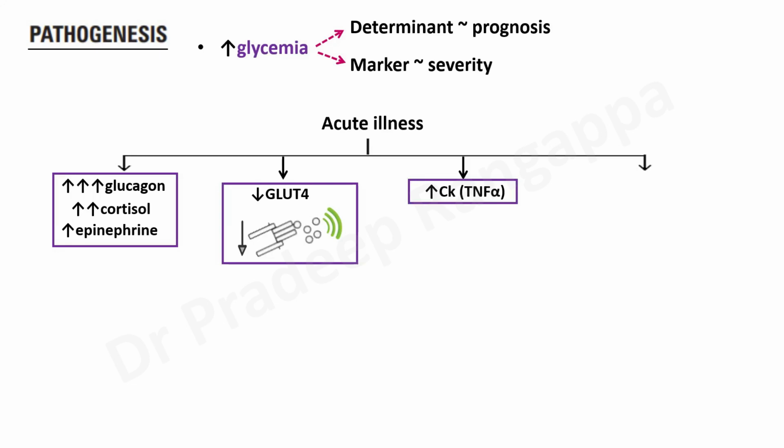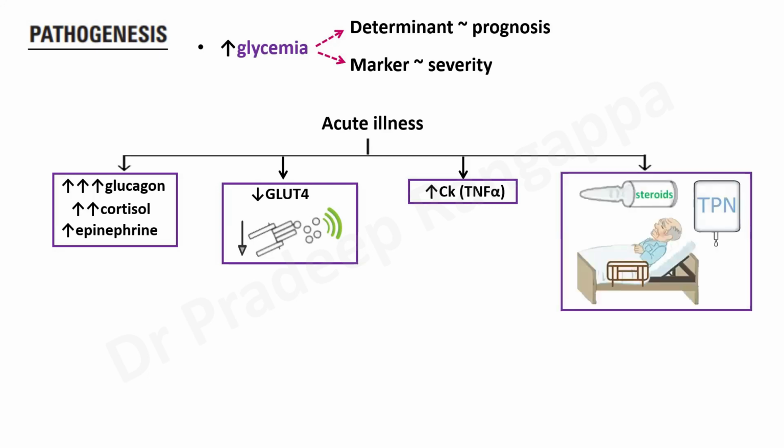And there is an increase in the inflammatory markers. We understand in acute illness the cytokines and tumor necrosis factor alpha increase. And acutely ill patients very often may be getting steroids, they may be on TPN, and mobilization or physical activity will not be happening. So all these have a bearing on the vicious conundrum and the ramifications of hyperglycemia.